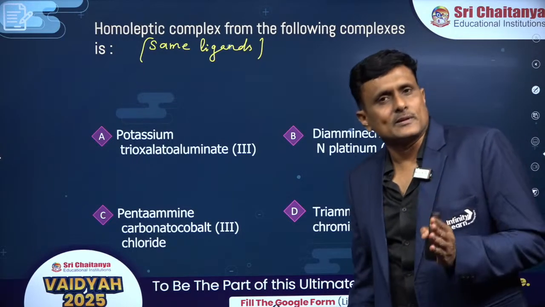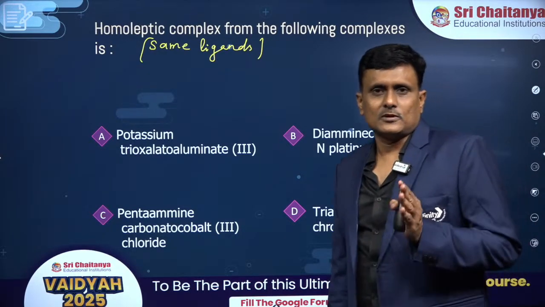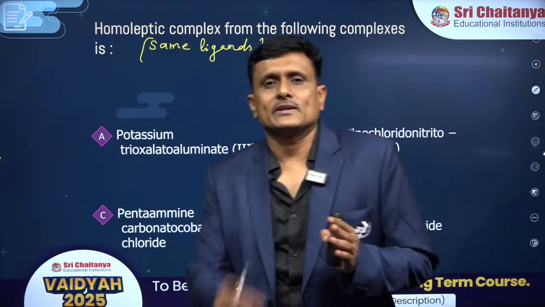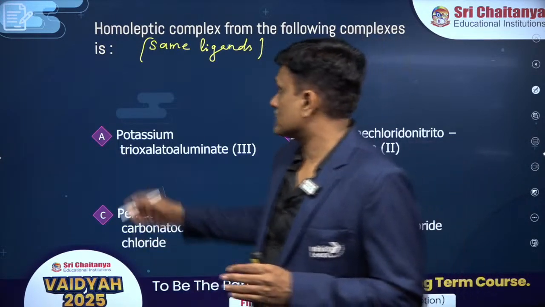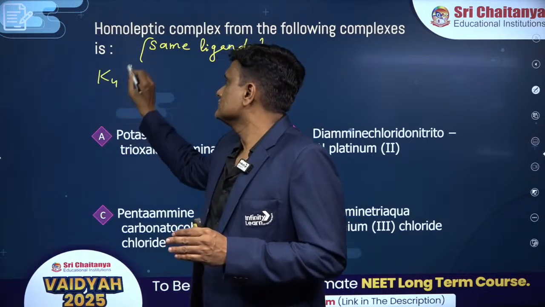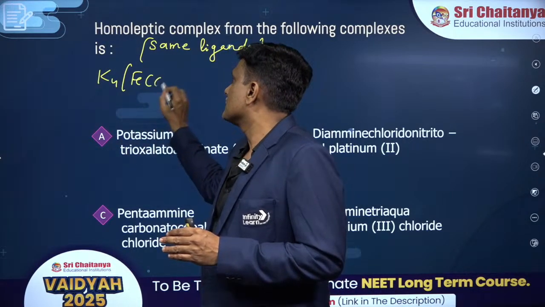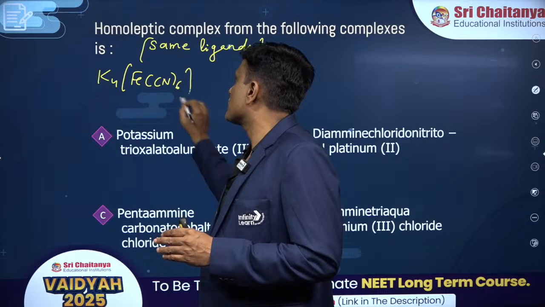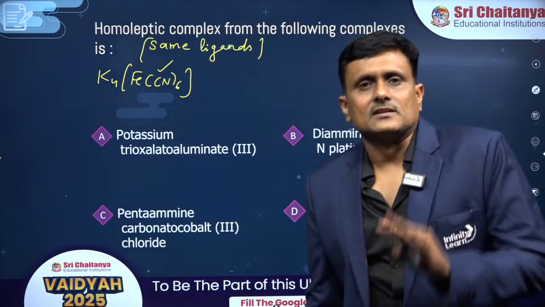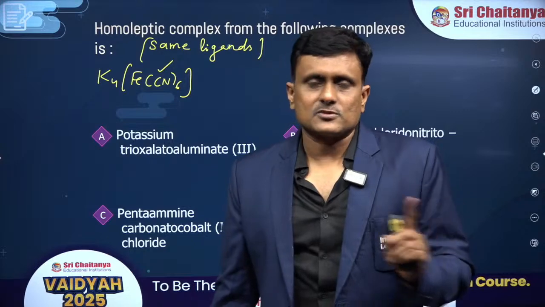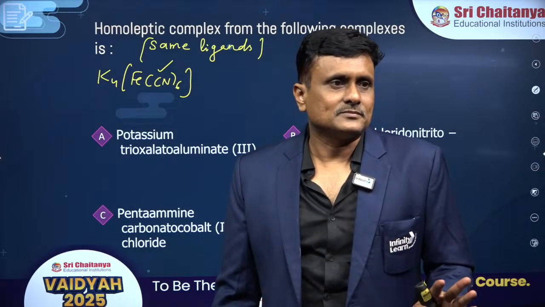Now listen, beta. Homoleptic, heteroleptic. Homoleptic complexes are those in which only one type of ligand is present, like you can see K4[Fe(CN)6]. You guys can see that there are only cyanide ions present as the lone pair donors to the iron. Nobody else is there.